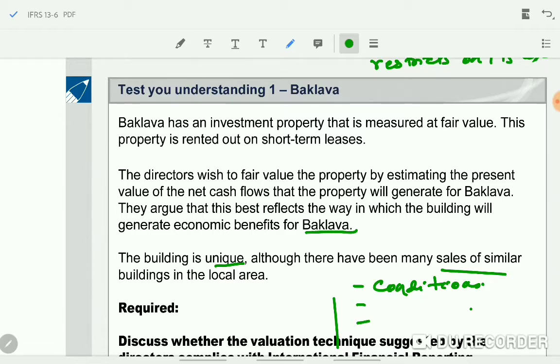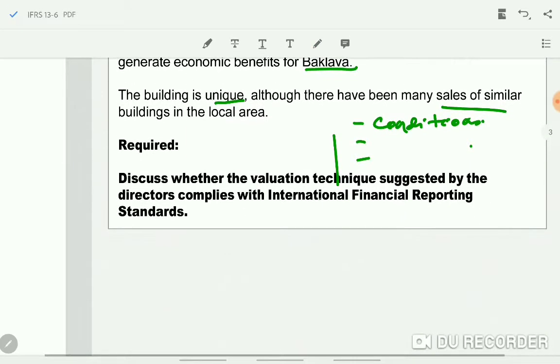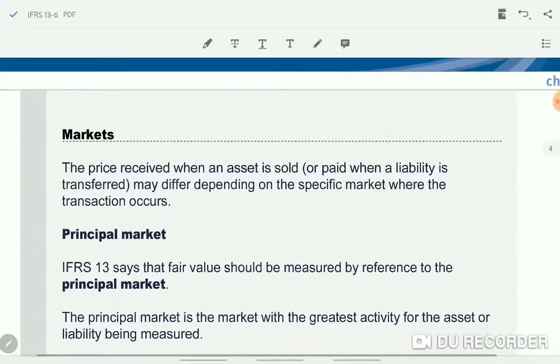So like that your answer should be written. Okay, so basically you have to know the general guidance given in IFRS 13. Okay, next one. We have already seen that prices should be from the market point of view, and market participants are the buyers and sellers in an active market. Here they mean active market is principal market.